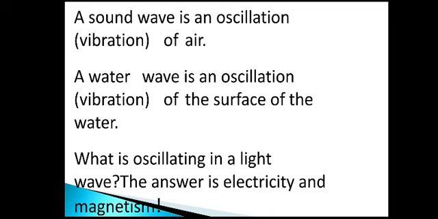Next, we are seeing the water waves. There is a pool or some lake or pond or river. If you throw a stone, the water gets disturbed and you could see the water waves traveling on the surface of the water body. That disturbance, that vibration caused can be called your water waves. So, whenever there is a wave, the wave is caused because of the vibrations.